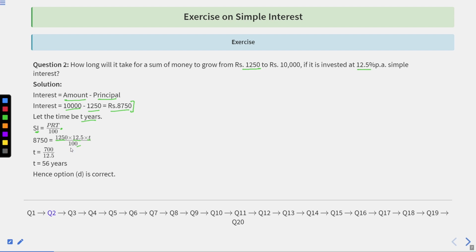And when you simplify this, you will get T equal to 700 upon 12.5, that is 56 years. So the person needs to keep the money invested for 56 years. Then he will be able to earn the interest of 8,750 rupees and make his original amount 1250 to 10,000.